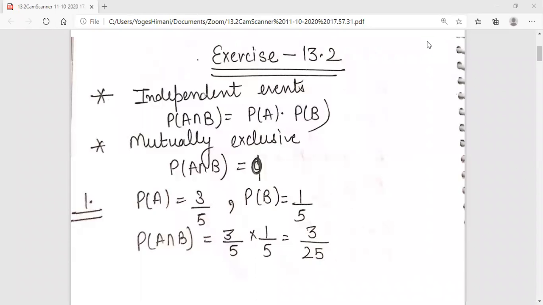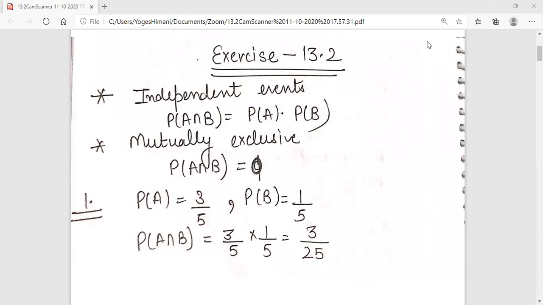Hello students, today we are going to start exercise 13.2. In exercise 13.2, we will discuss independent events and mutually exclusive events. Mutually exclusive events we have already done in grade 11th also. Now we will discuss them again, and what is new for you is the independent event.